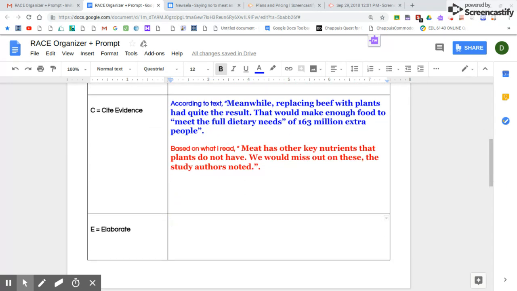So when we are elaborating, we're going to use an elaboration sentence starter. And I'm going to say this quote proves that replacing meat with plants would result in being able to feed many more people. Okay, and then I'm done for the argument 4.